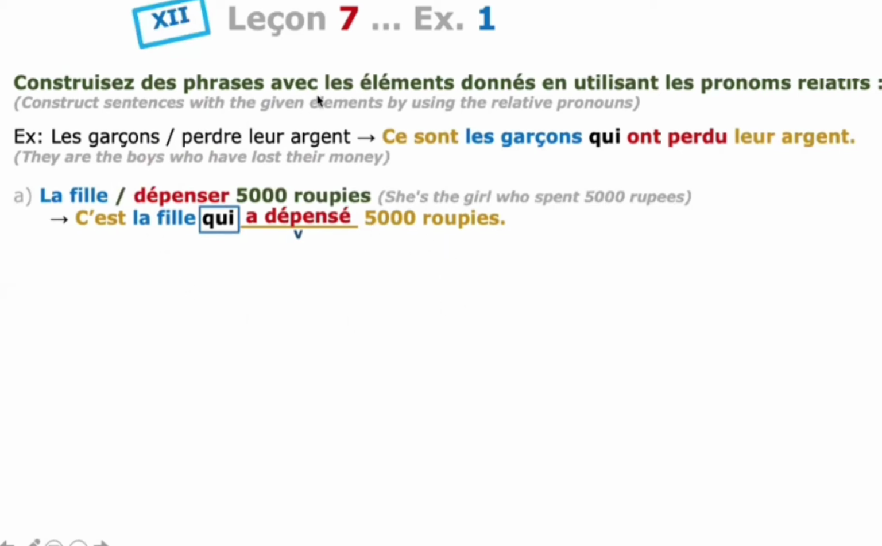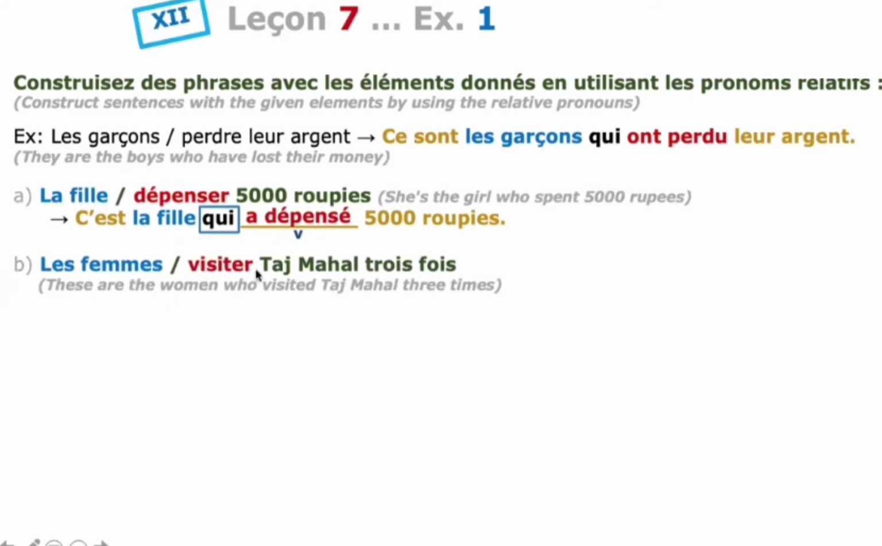So, to summarize, we use the elements, subject and verb, and we have to use the relative pronoun qui. See the example; in the same order we have to construct the sentences. C'est la fille qui a dépensé 5,000 rupees. It is the girl who has spent 5,000 rupees. Number 2: Les femmes visiter Taj Mahal trois fois. The women to visit Taj Mahal three times.